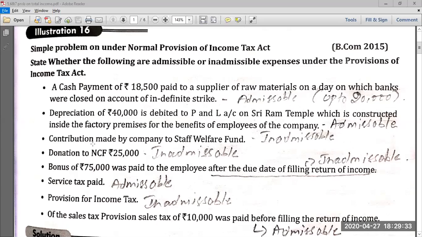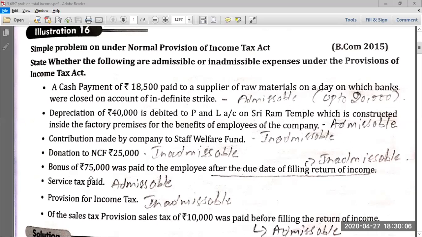Then they have given a contribution made by the company to a staff welfare fund. If there are any staff welfare expenses, that is admissible, but a contribution to a staff welfare fund or any other charitable funds will become inadmissible. Then, a donation to NCF of 25,000 is an inadmissible expense. Any types of donations and charities that you make are completely inadmissible. For donations you can claim deductions under Section 80G, but when you contribute any amount to funds, donations and charities, please remember it becomes inadmissible.